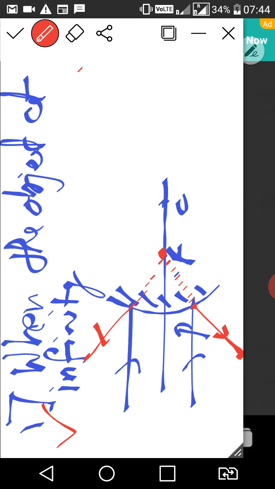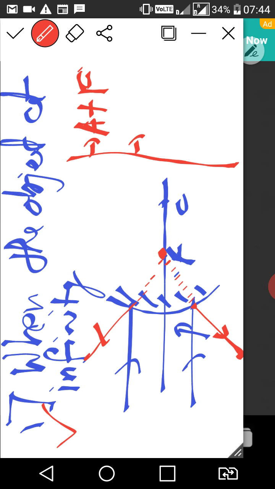Again, 3 points that we need to note: the position of image is at the focus point, right? Nature, is it real or virtual? Are they really intersecting or do they appear to intersect? Yes, they appear to intersect.